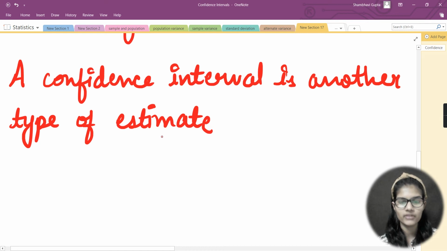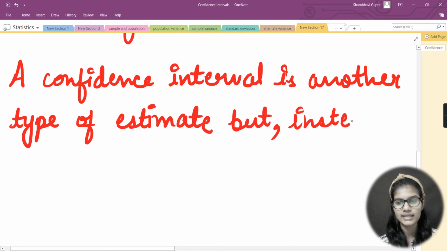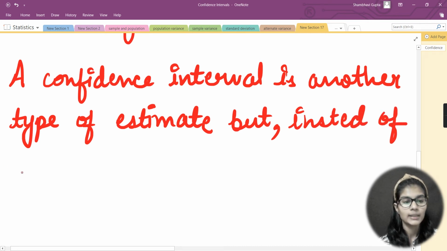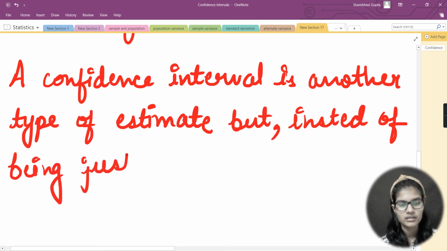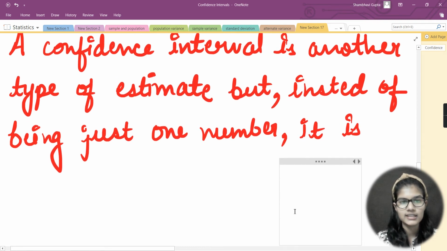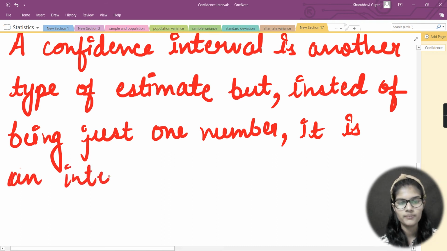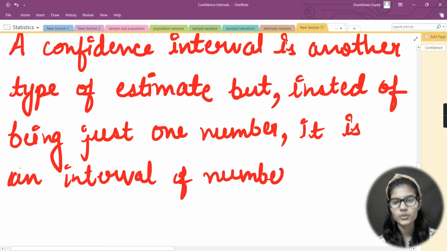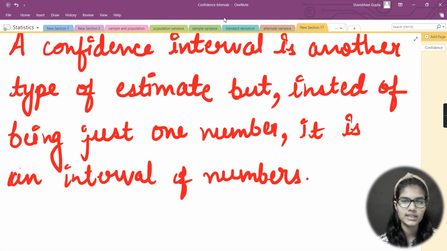So this is another type of estimate, but here we have one condition: instead of being just one number, it is an interval of numbers. This is where you can define what a confidence interval actually is.